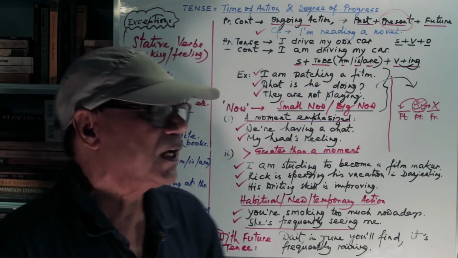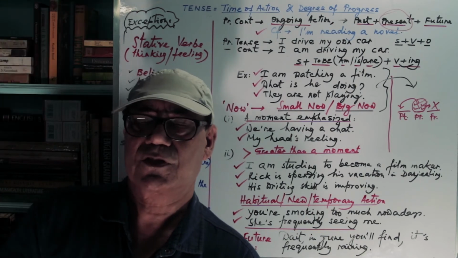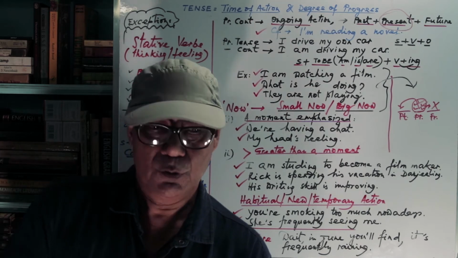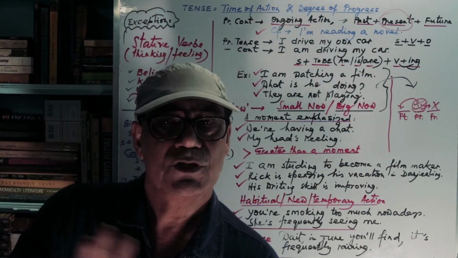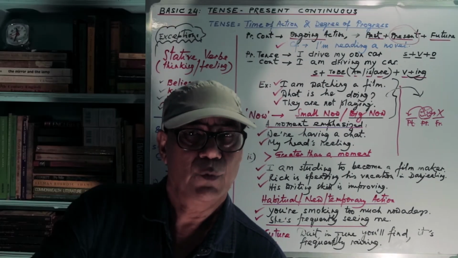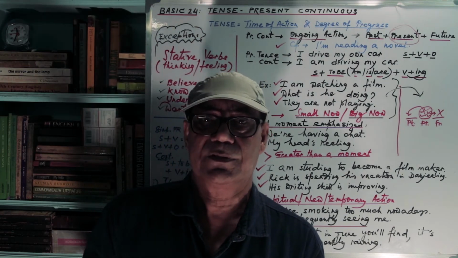I'm starting to become a filmmaker. You remember the sentence. I'm starting to become a filmmaker. Just reading for 5 minutes or 5 hours or 5 days is not going to make you a filmmaker. If it is a course, you have to undergo the course. Maybe it is 3 years, 4 years, or even 5 years.